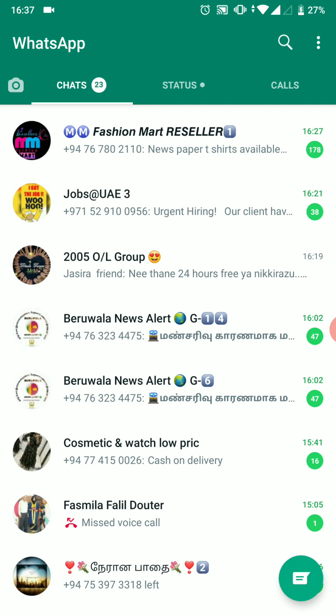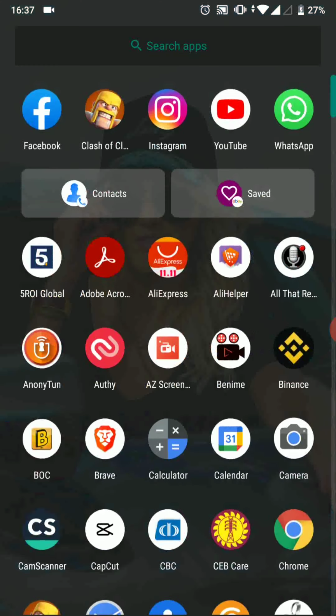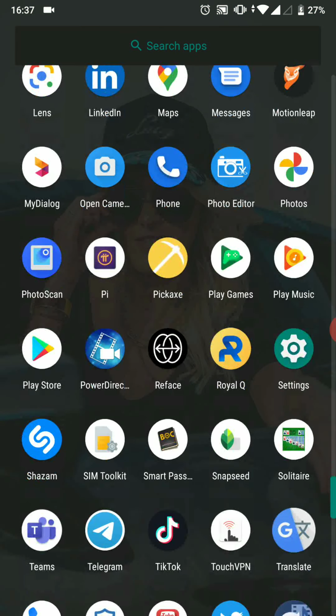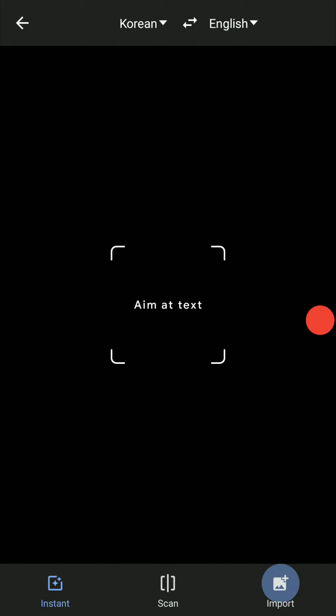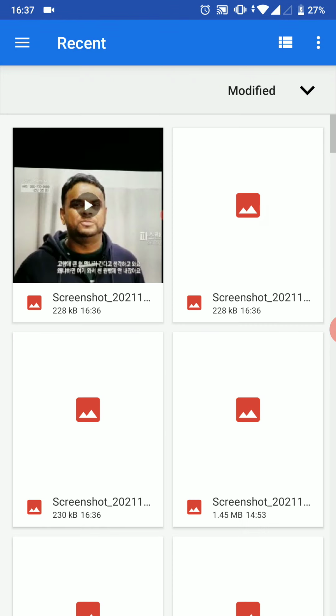Now I came here. They asked me to translate it. So I came to Google Translate. Where is it? Google Translate, I already installed it in here. You need an internet connection. Click camera and import. It's a recent image. Okay, it's taking too long.